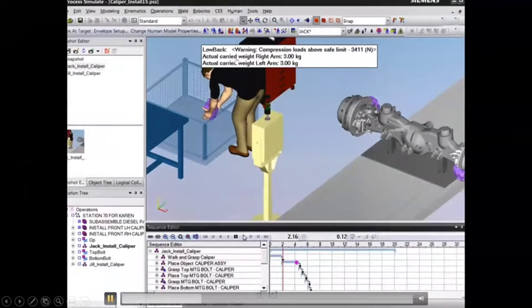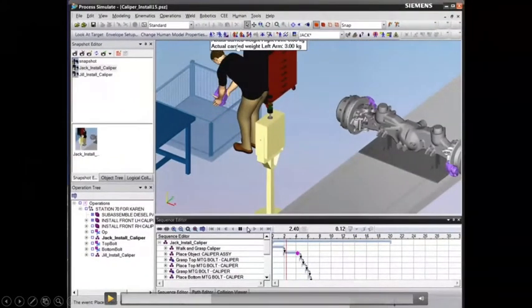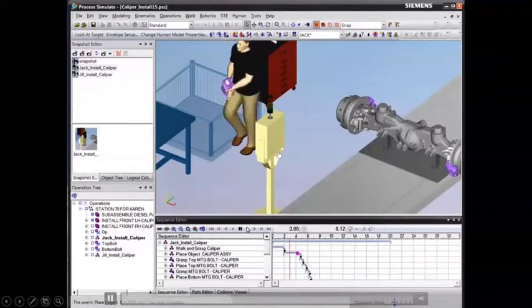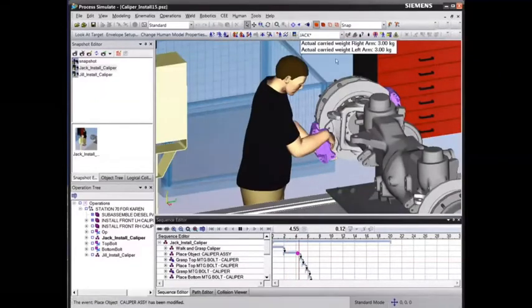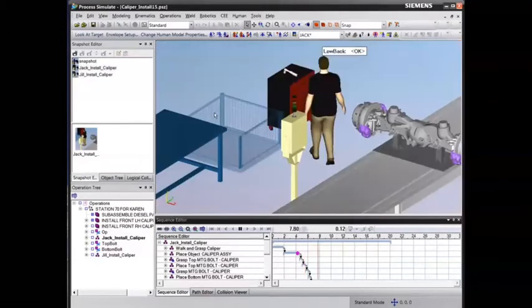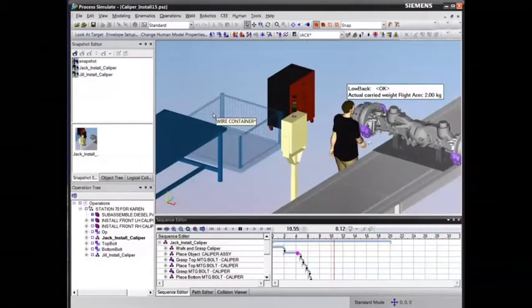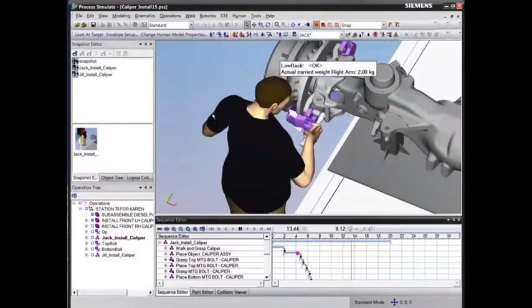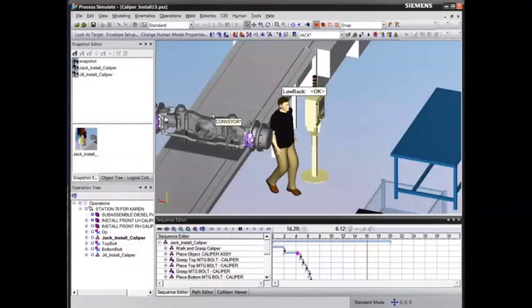See here, now you can see that it is showing the results, how much is the weight on the left arm, right arm. It is displayed accordingly. We can decide the time interval of rest for the workers also, so that the efficiency of the worker is maintained and there is no discomfort while working. Then this shows the reachability while assembly.